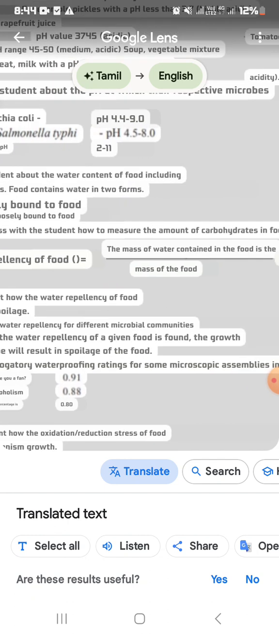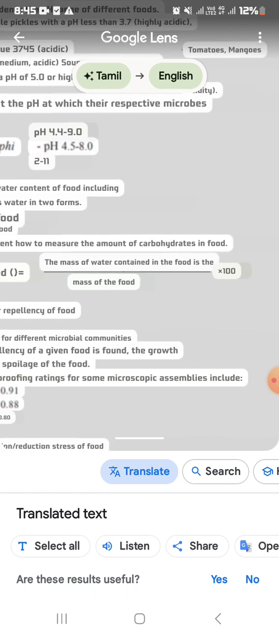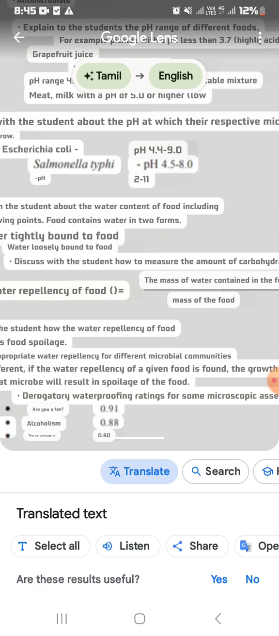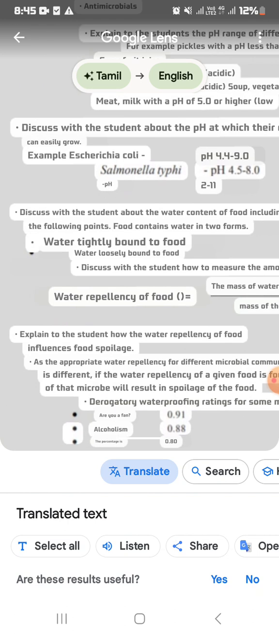Okay, so the equation is: water repellency of food is equal to the mass of water contained in the food over the mass of the food, into 100. I can give you some sums according to this equation. I will provide you some sums, you can solve those and get the answer.